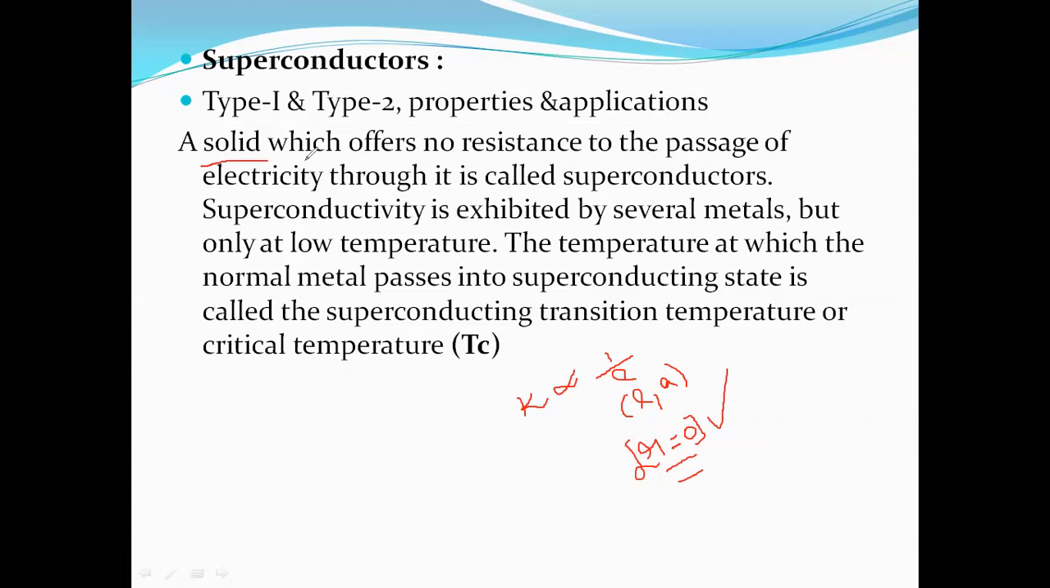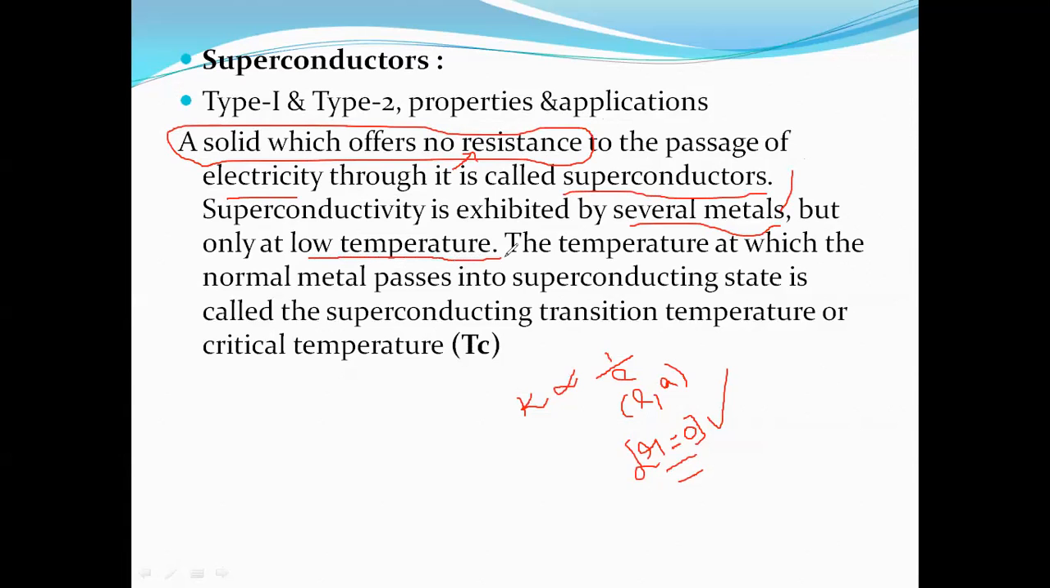Now let me tell you what a superconductor is. The solid substances which offer no resistance. That means when we pass electricity, there is no resistance; the resistance value is equal to 0. Those solid substances are superconductors. Superconductivity is exhibited by several metals at lower temperatures.